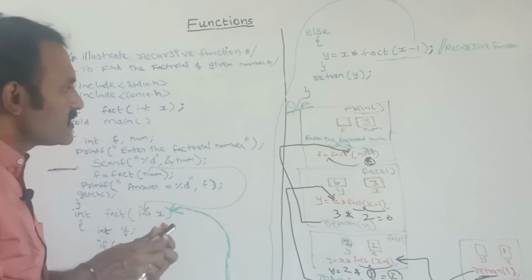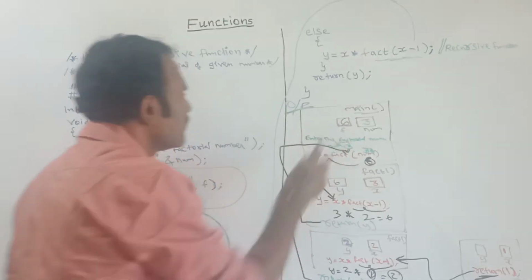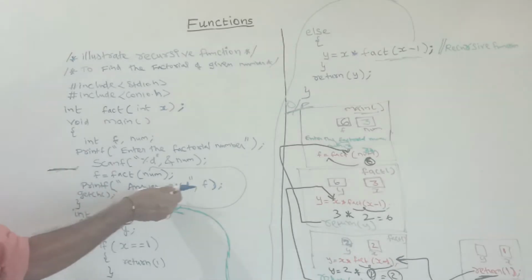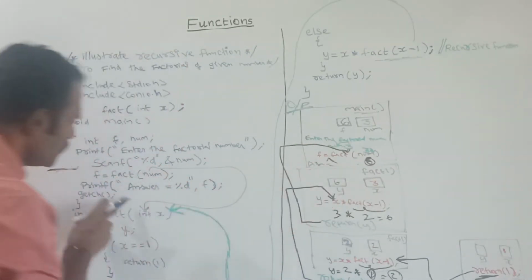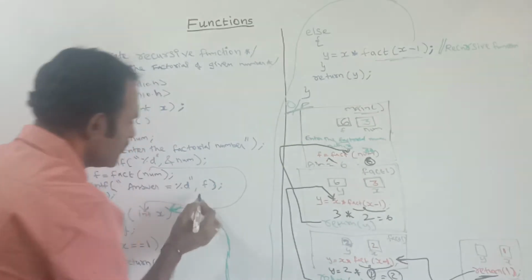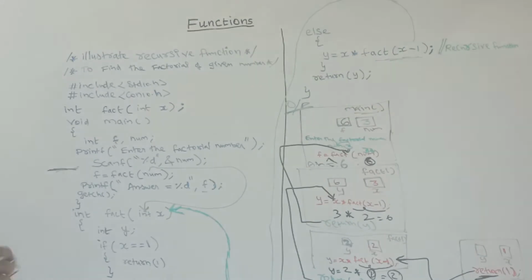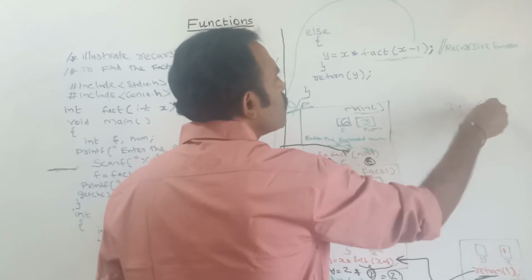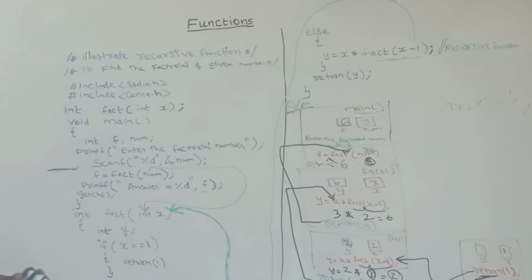So now what is the value of f? F value is 6. So here it will print "f answer is equal to %d" with f. Here it displays "answer is equal to", and next, what is the value of f? F is equal to 6. The result will be printed like this. So what is the factorial of 3? 3 factorial is 3 into 2 into 1. So 3 twos are 6, into 1 is 6. So the answer is 6. So in this way it works.